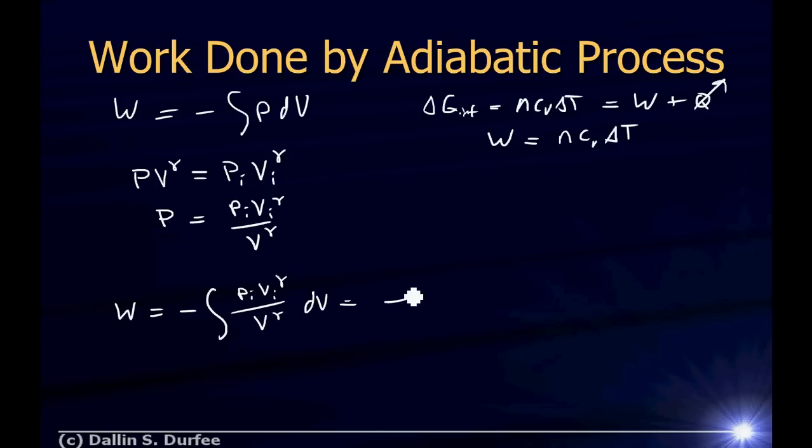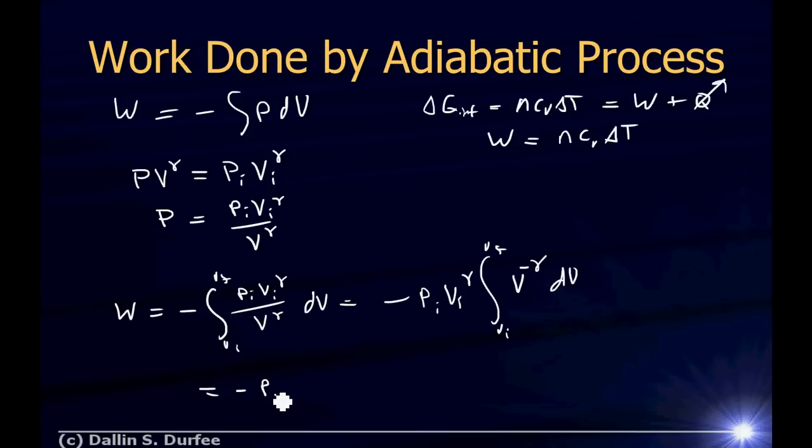This stuff is a constant, right? So it comes out and I just get minus P initial V initial to the gamma times the integral from V initial to V final of 1 over V to the gamma. Well, I can write that as V to the minus gamma, alright? And then I know how to take that integral, right?